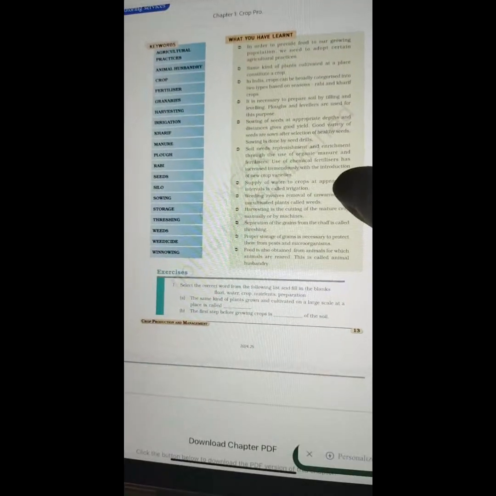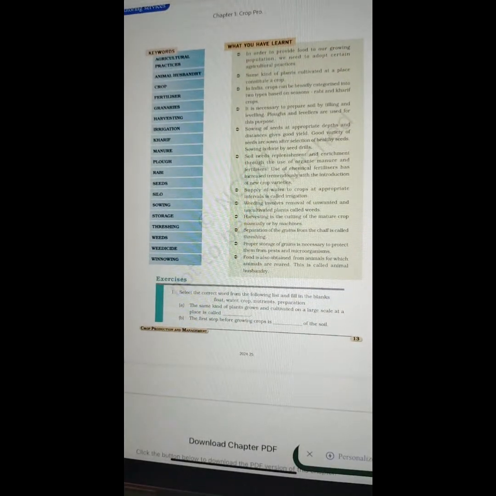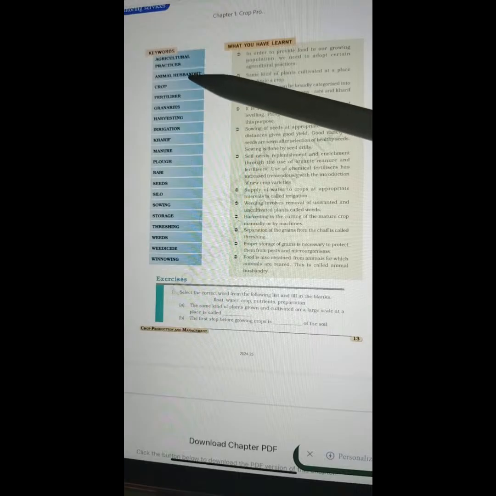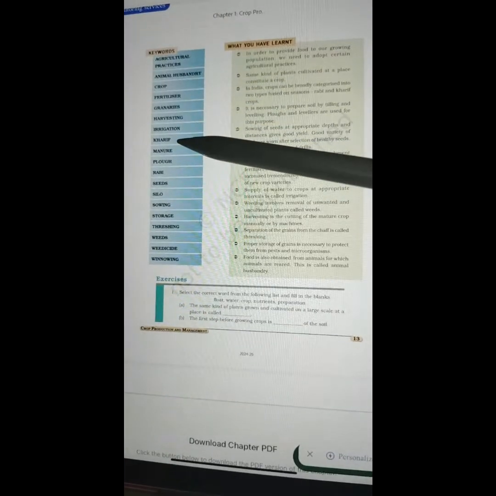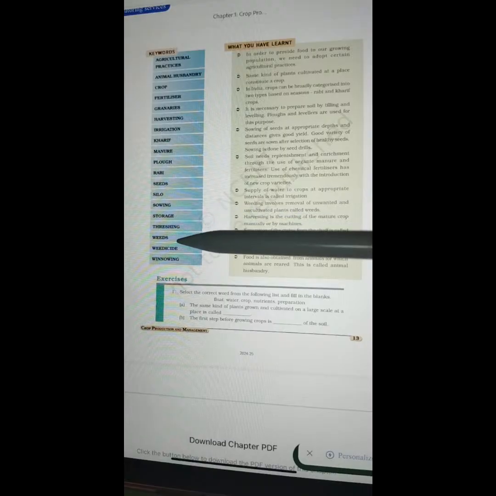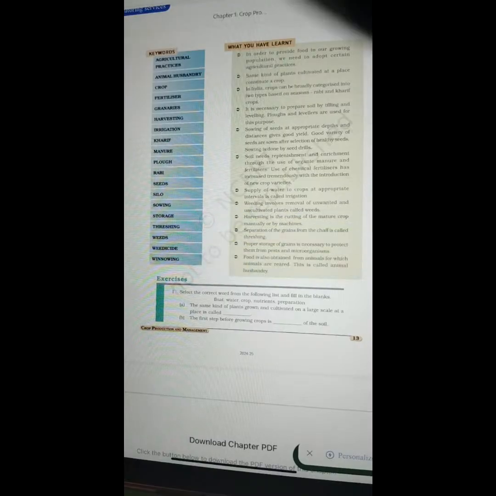So, with this, we are done with the reading of Chapter 1, Crop Production and Management. The key words in this chapter were agricultural practices, animal husbandry, crop, fertilizer, granaries, harvesting, irrigation, kharif, manure, plow, rabi, seeds, silo, sowing, storage, threshing, weeds, weedicide, winnowing.